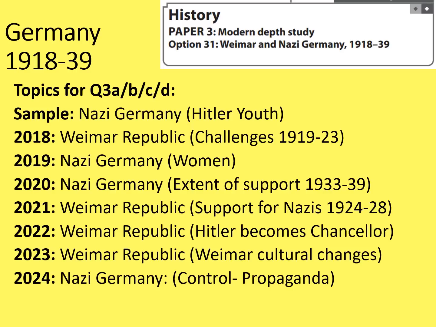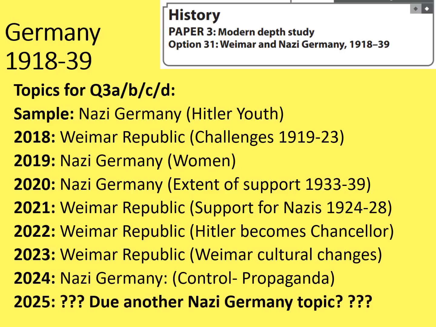Is it going to flip back to the Weimar Republic again, or is it going to flip back to Nazi Germany? Now, I don't think we can really read too much into the patterns here. If we do, then it suggests that there's going to be another Nazi Germany topic, but I really don't think we can be sure of that this year, so I wouldn't put any money on that whatsoever. But it would seem to fit the pattern.